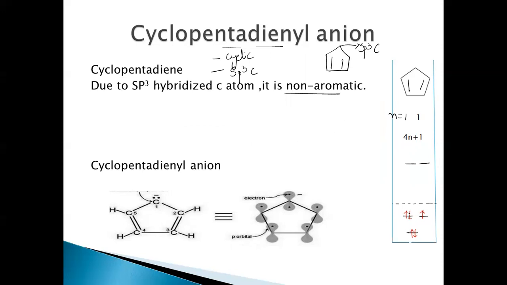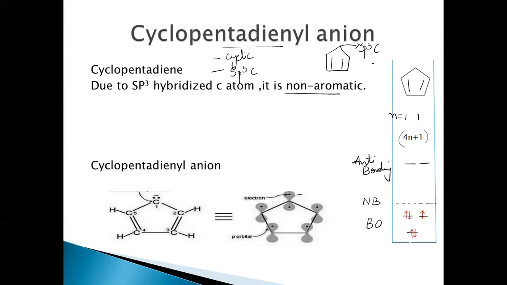The 5 electrons are filled in the bonding molecular orbitals. By gaining 1 more electron into the bonding molecular orbital, this is bonding, this is non-bonding, these are anti-bonding, below the reference line and above the reference line. If I add one more electron into this bonding molecular orbital, because this is following the 4n plus 1 rule, I can make it aromatic.